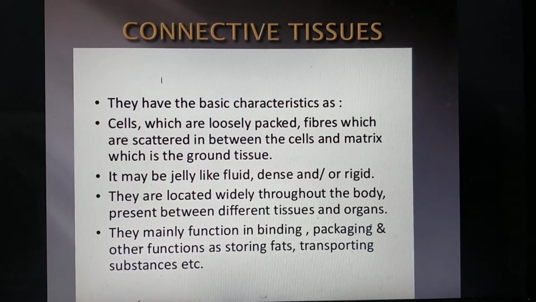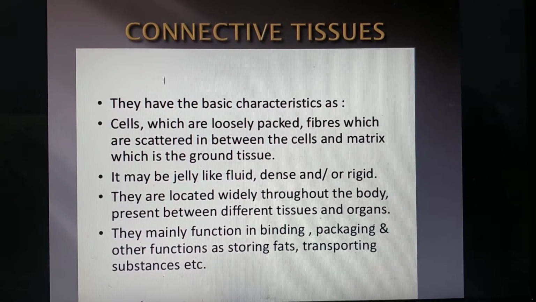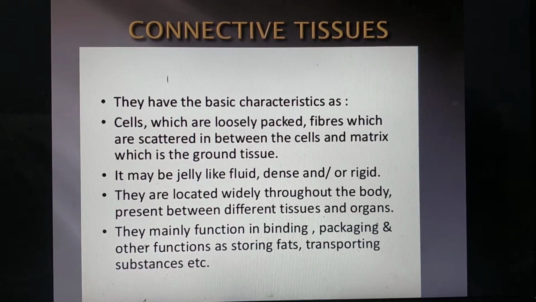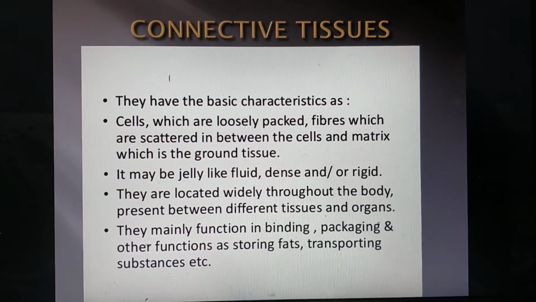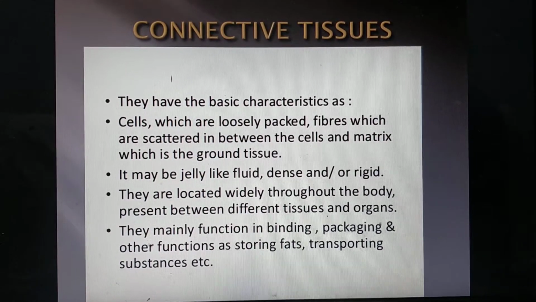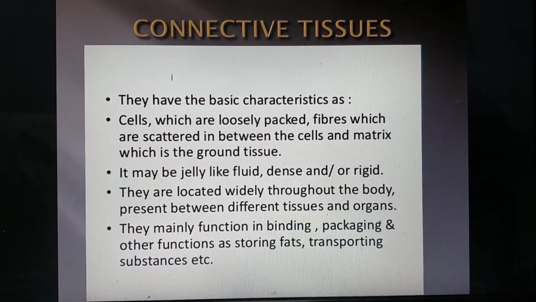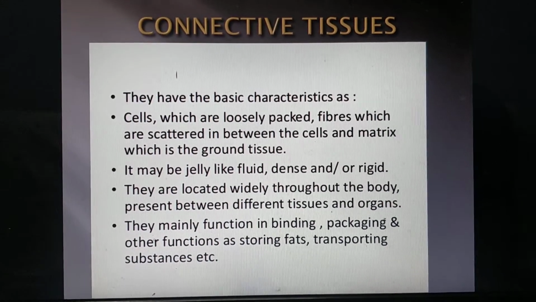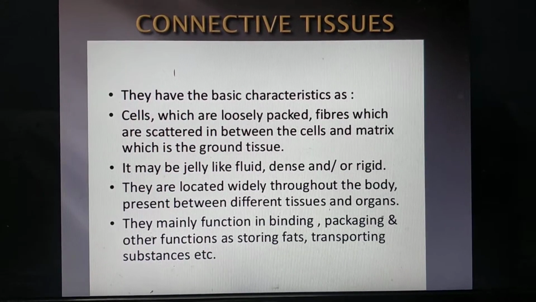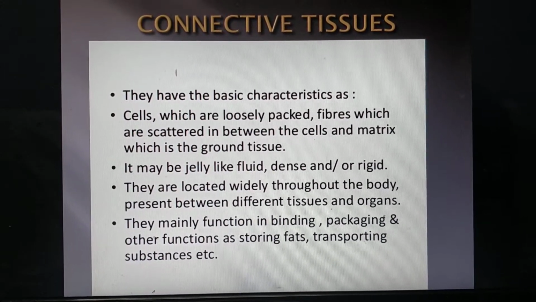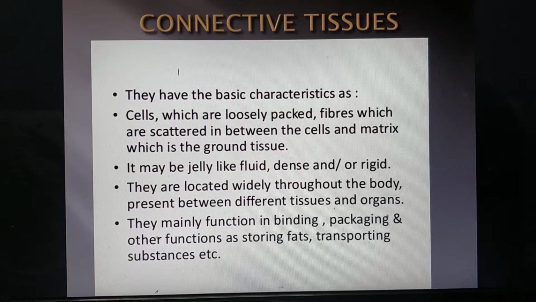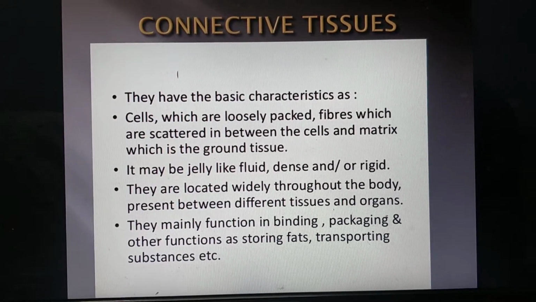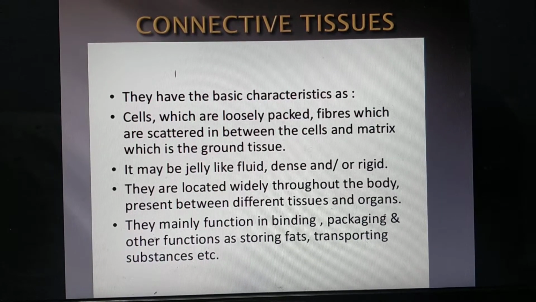Cells are loosely packed, wide apart from each other. A large amount of extracellular or intercellular material is there. Connective tissue has a great variety. It may be jelly-like fluid, dense, or very rigid like the bones. They are widely located throughout the body and present between the different tissues and organs.